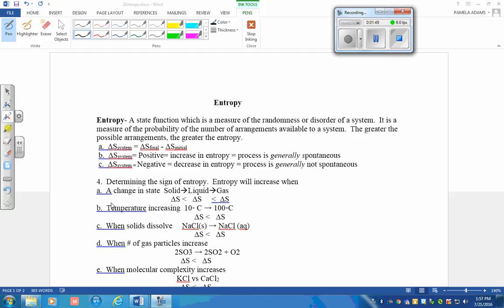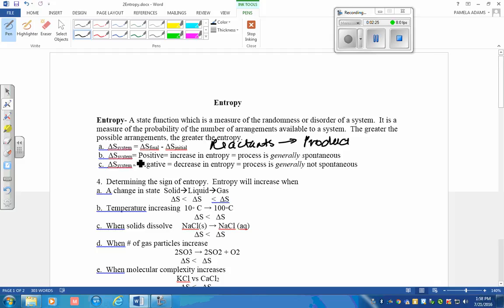All right, let's talk about entropy. The change in entropy for a system, and remember we're talking about chemistry, so we're going to be talking about a chemical reaction. So if you have the reactants combining to form products, the change in entropy for this system can be calculated by finding the entropy of the final products minus the entropy of the initial reactants.